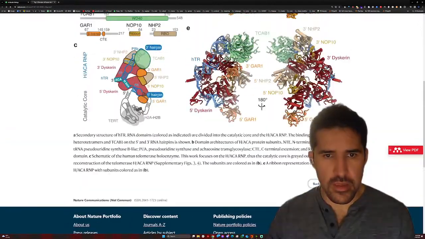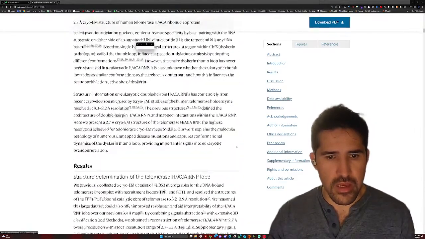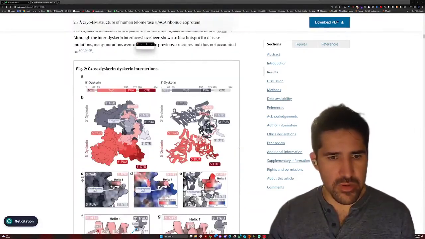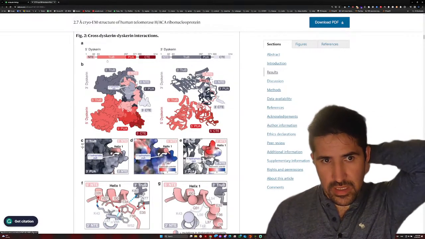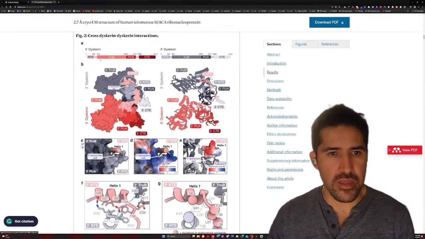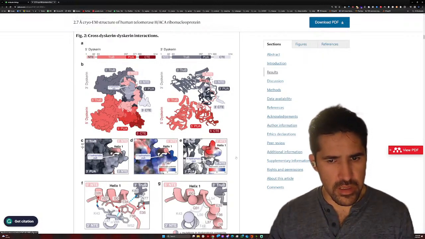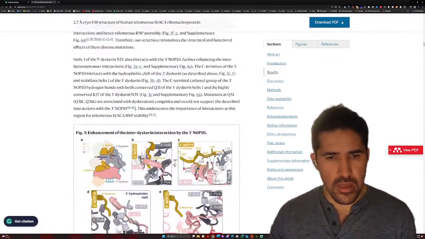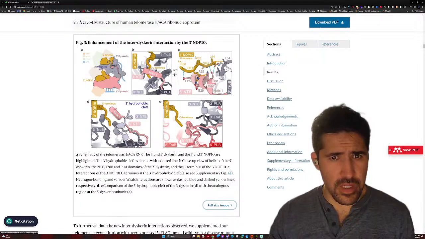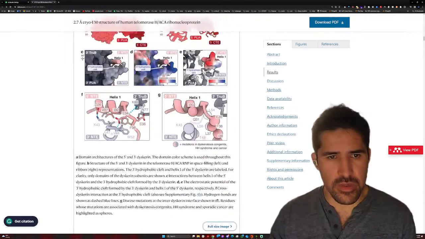And then let's go back to the paper just to see. Obviously, this is figure number 1. Then we are going to see more results. So this is super cool. We can see probably the protein interactions and the structure of the specific proteins that bind to the telomerase. It seems that it's the human telomerase. And then if we continue, we can see the increase of interaction.